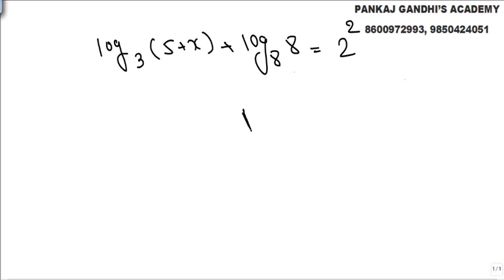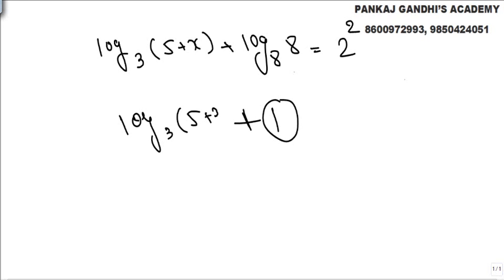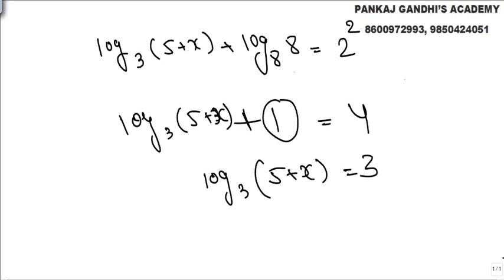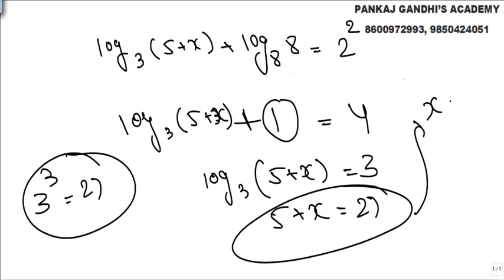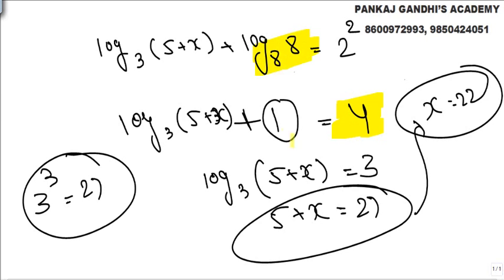Look, we know log to the base 8, 8 is 1. So now log to the base 3 of 5 plus x, this value equal to 4. So log to the base 3 of 5 plus x is nothing but 3. We know 3 cube is nothing but 27. So 5 plus x should be 27. So x value is nothing but 22. Log to the base 8, 8 is 1 obviously. So now this value becomes 3. We know 3 cube is 27, so 5 plus x is 27, and x value is nothing but 22. That's what we get.